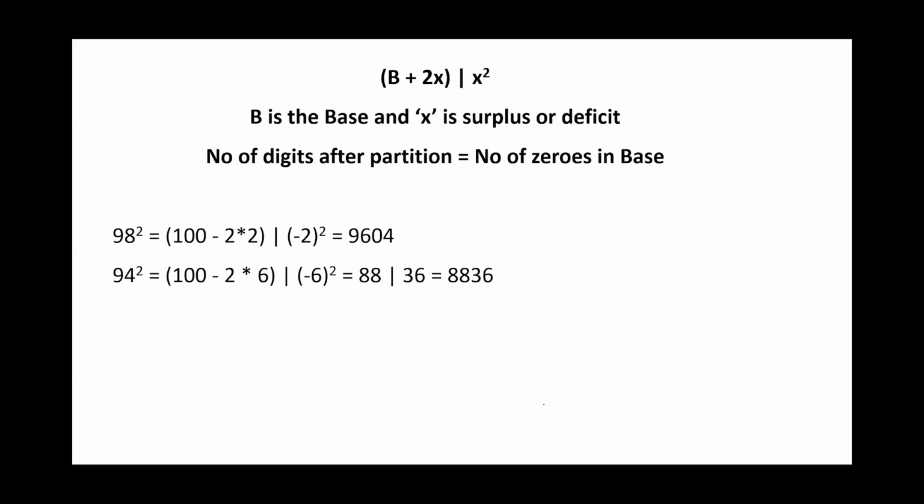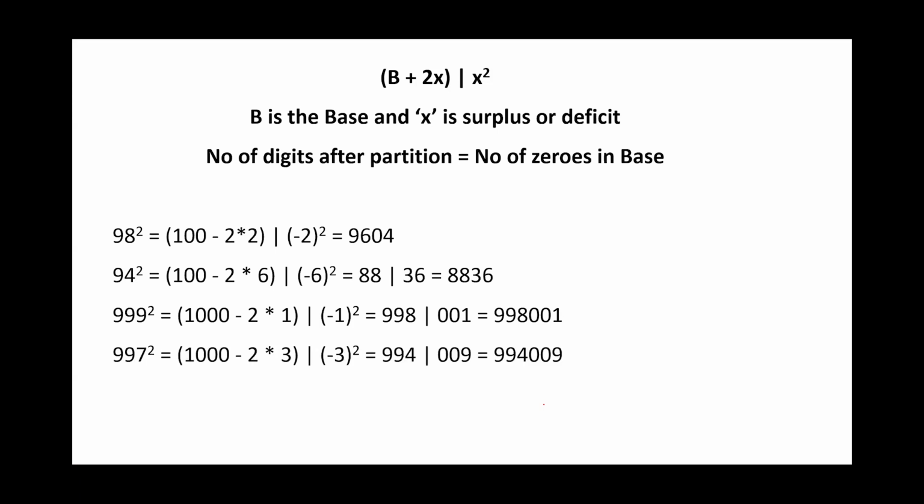Remember, the same rule applies. The number of digits after partition is equal to the number of zeros in the base. So if you have 999 square, the base is 1000. So 1000 plus 2 into minus 1, which is 1000 minus 2, 998, followed by minus 1 square. You don't write 1 here. Since it is 1000 as a base, you write it as 001. Try one more. 997 square, 1000 plus 2 into minus 3, which is 1000 minus 6, 994. And minus 3 square is written as 009.